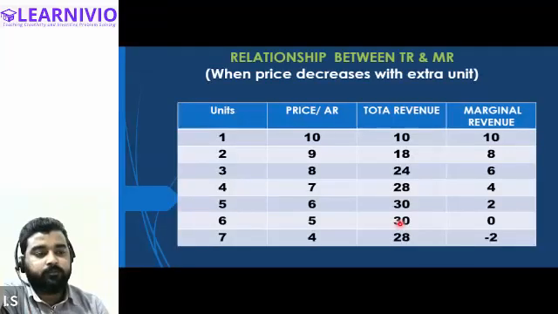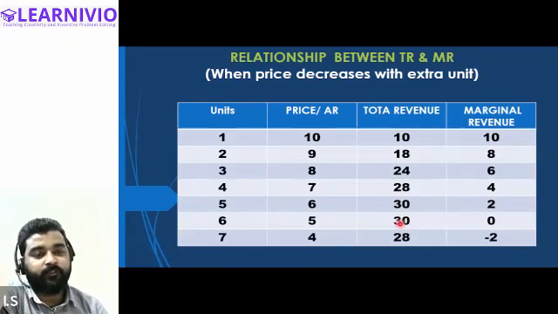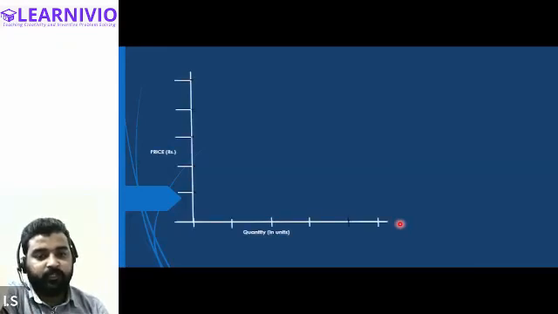Okay, now based on this table, if you have understood this particular table, now we can draw the diagram of the total and the marginal revenue. As you can see in the diagram, we have to take the two axes, price and quantity. On the y-axis, we will be taking the price. Okay. And now we will be drawing the total revenue curve.